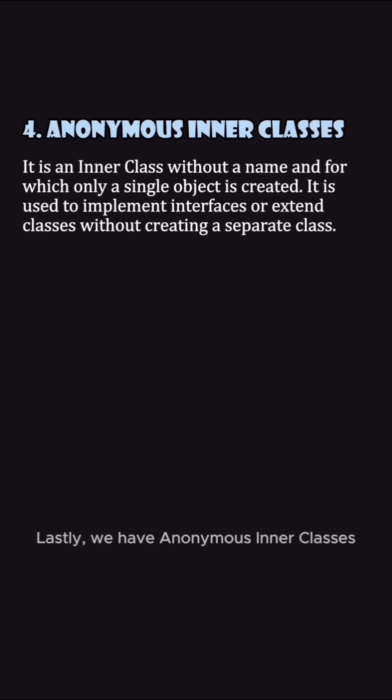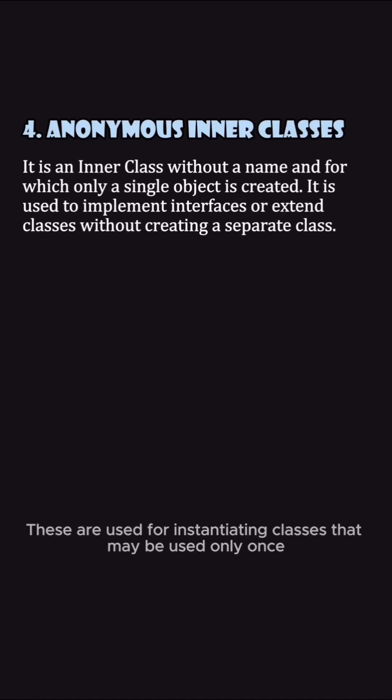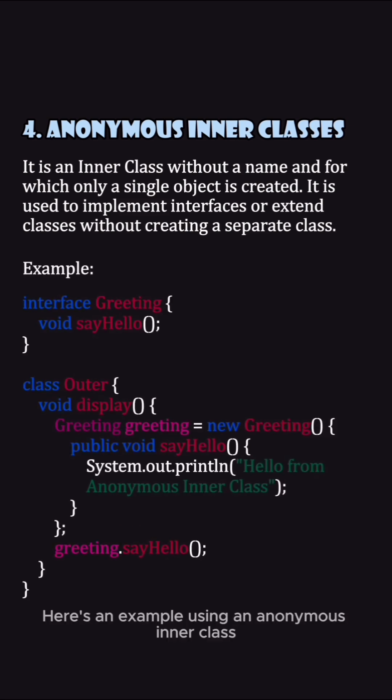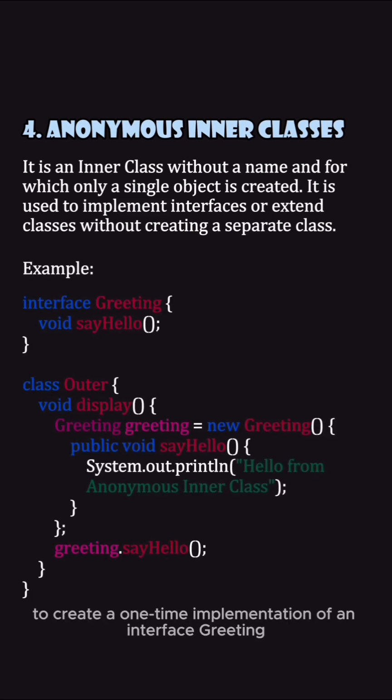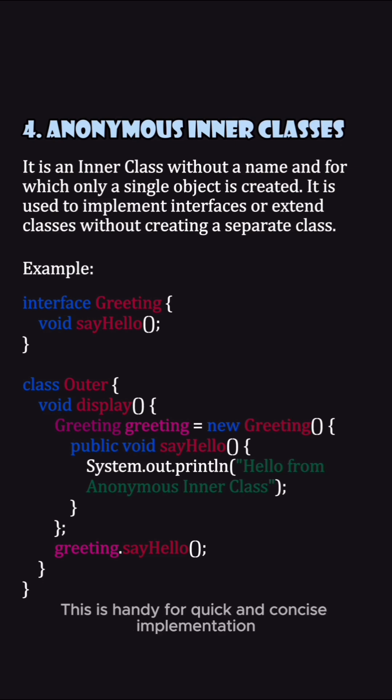Lastly, we have anonymous inner classes. These are used for instantiating classes that may be used only once. It's like creating a subclass and instantiating it all in one step. Here's an example using an anonymous inner class to create a one-time implementation of an interface Greeting. This is handy for quick and concise implementation.